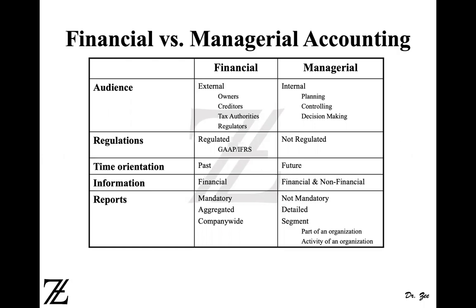Planning is you plan what you are going to do in future, and then control, you constantly monitor whether you are on the target, on the goals that you have established or not, and then based on that you make the final decision. So managerial accounting reports deal with planning, controlling, and decision making.